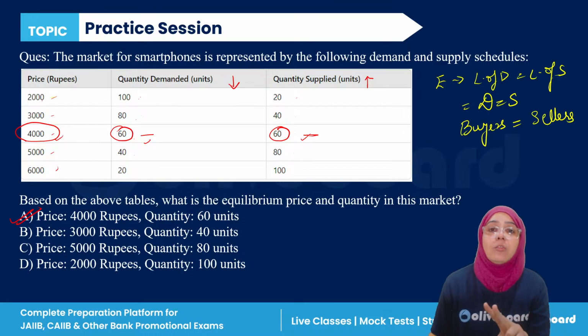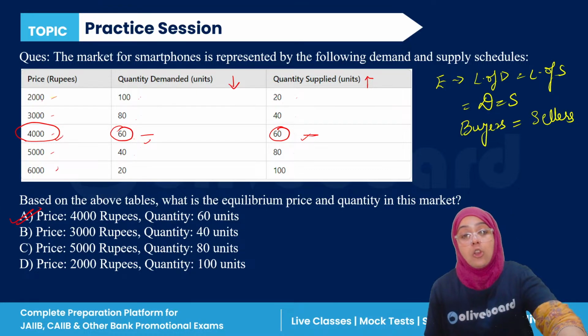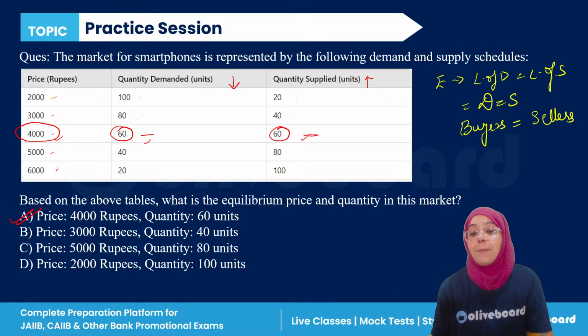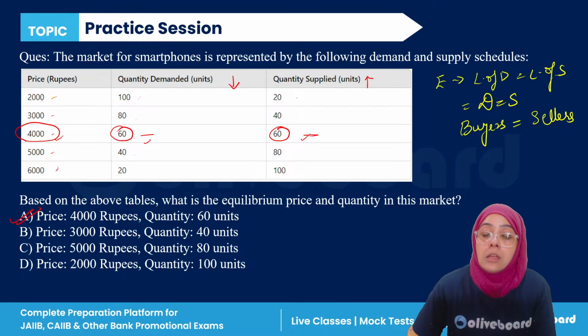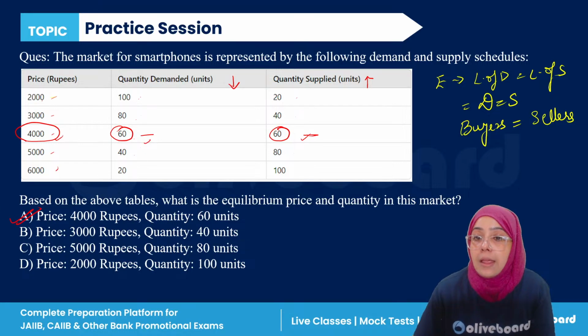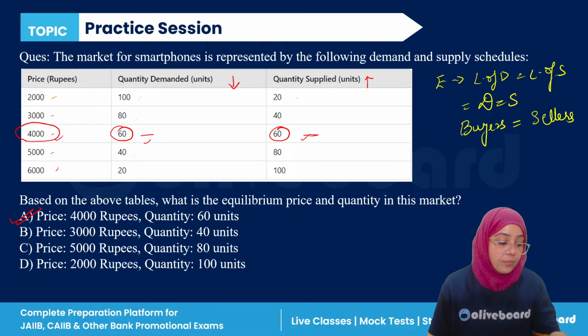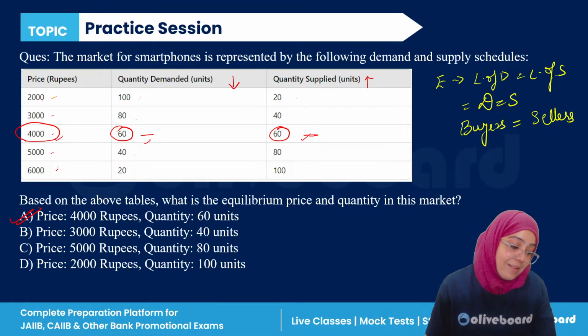And law of supply curve is what? Downward or upward sloping? Everyone please answer this question. Now just tell me, is the law of demand curve downward or upward sloping, or is the law of supply curve downward or upward sloping? Everyone please answer. Just tell me, the law of demand curve is downward or upward sloping?